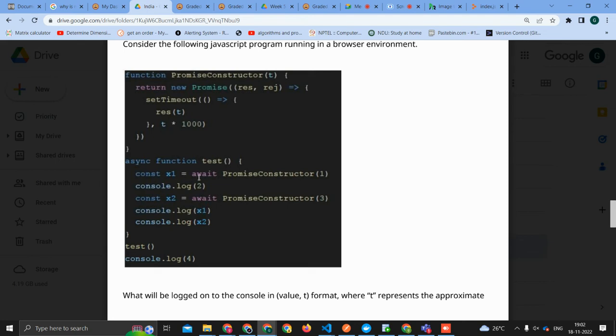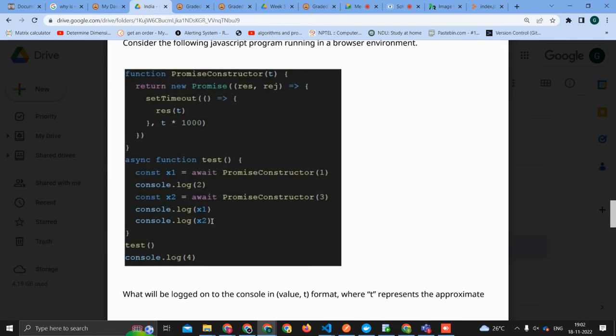So x1 is storing the value of 1, and you're console logging 1. What is after 0? 1. So do you understand?